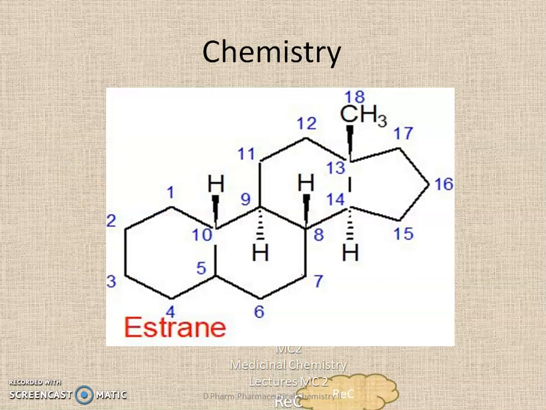Okay, so out of these three estrogens, estradiol is the most potent and estriol is the least potent natural estrogen. From the name we have seen that estrogens contain estrane. Estrane is the basic skeletal nucleus, the steroidal nucleus, present in all estrogens. The total number of carbon atoms present in estrane is 18. So this is the 18th carbon atom attached at the 13th position of the basic steroidal nucleus, that is cyclopentanoperhydrophenanthrene nucleus. So all these three estrogens are made up of this estrane nucleus.